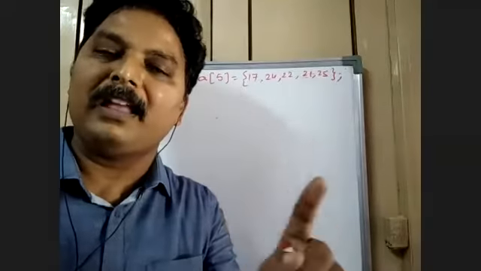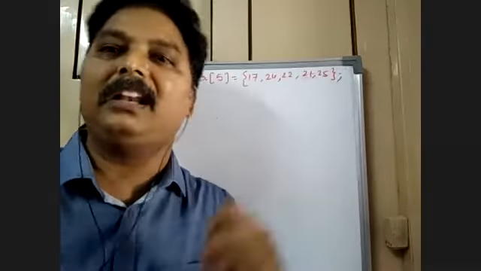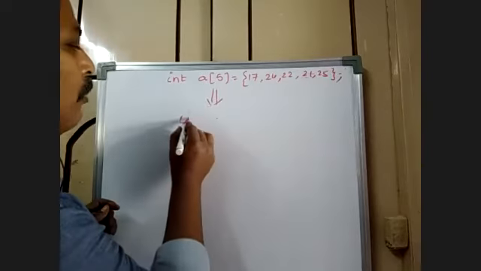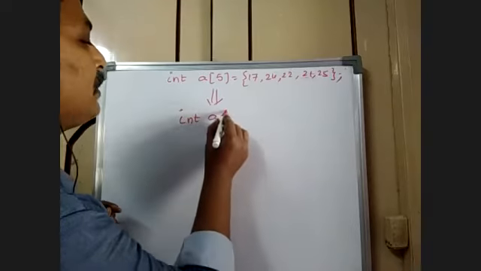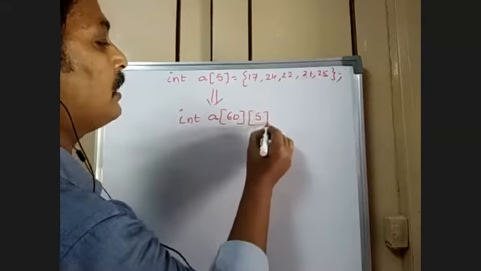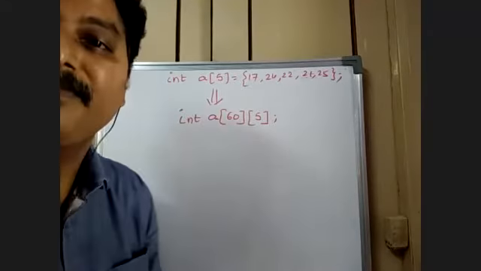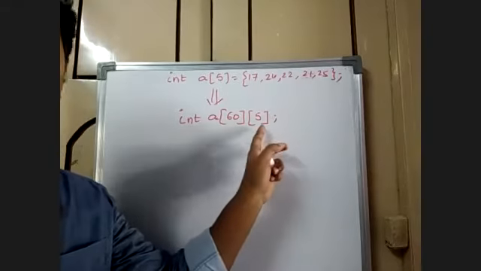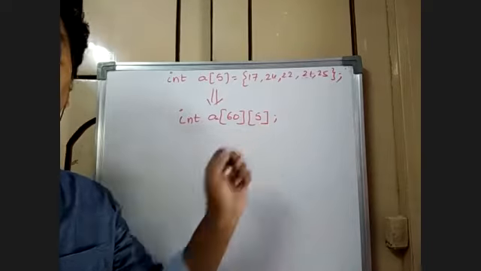Then how do you represent that? There are 60 students. Each student has got 5 subjects' marks.